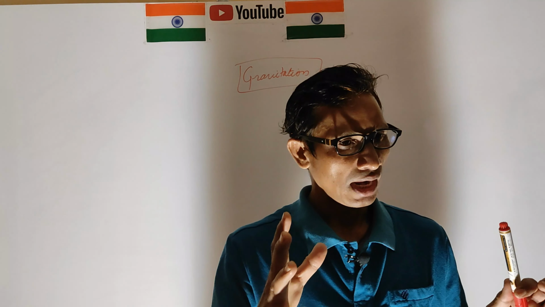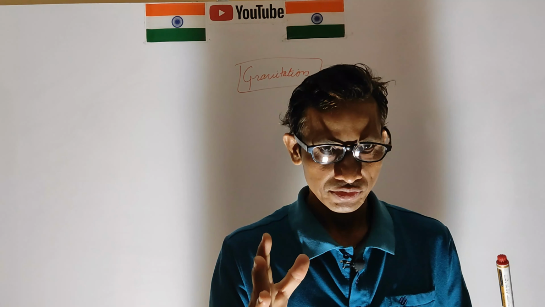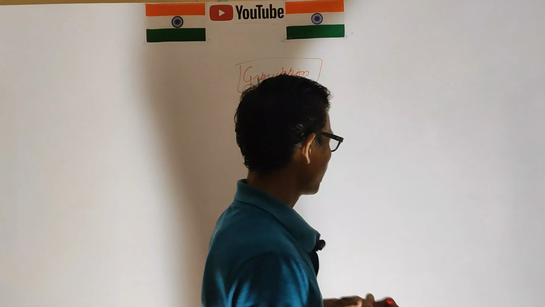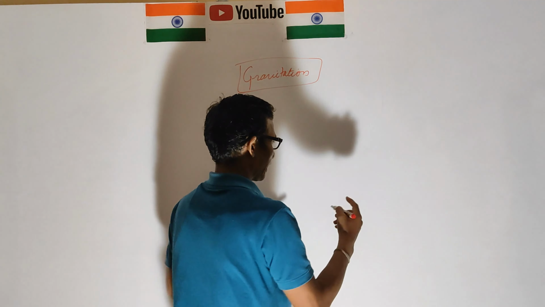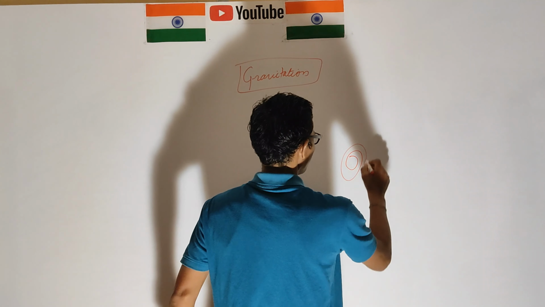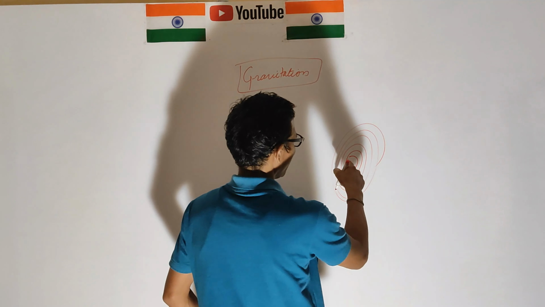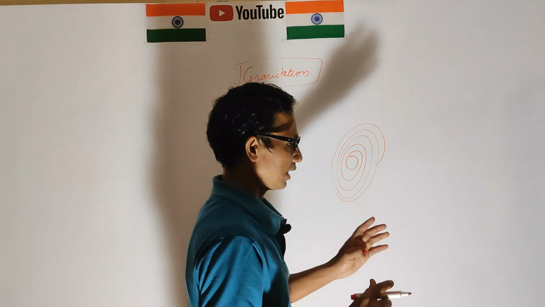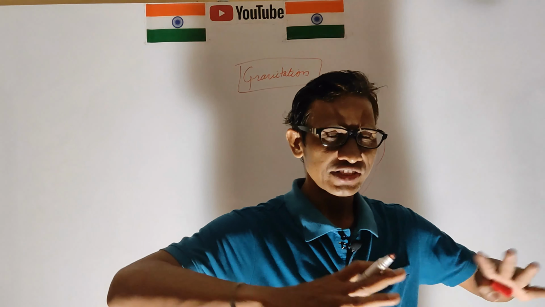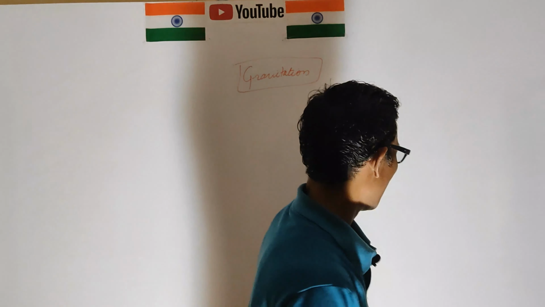Let's know about our Milky Way. The Milky Way is a spiral galaxy like this, with two arms stretching outward like this.